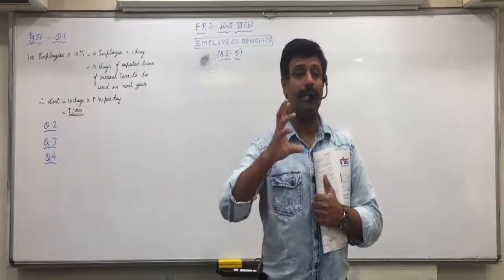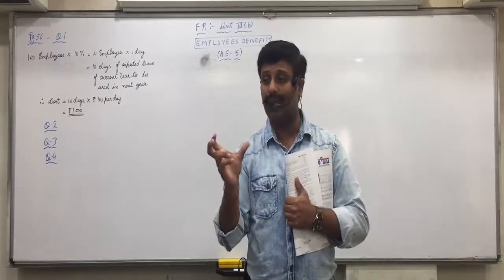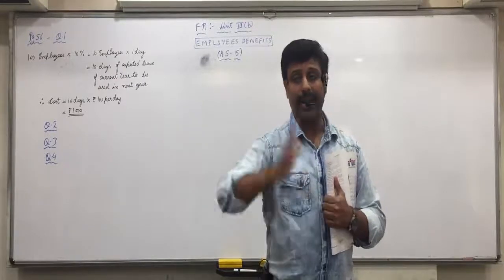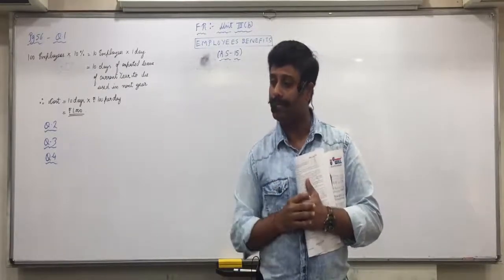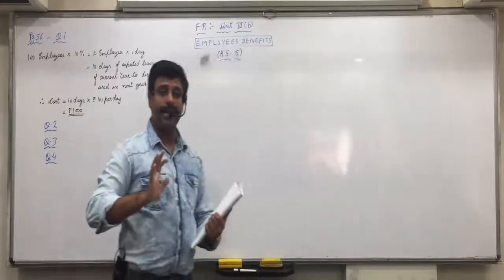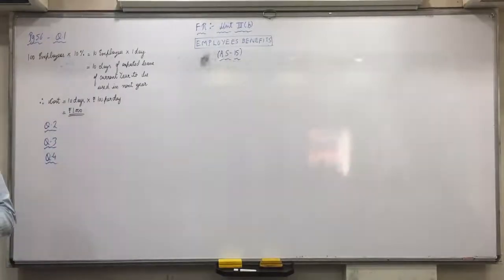Because some amount will belong to the long term, the company will have to hire actuaries who will estimate how many employees may leave in which particular year, and accordingly the provision will be made. So actuarial valuation will be required over here. Did everyone understand it? It is not required in the short term, because that amount you have to pay in the next year only. But it is required in the long term, because then you need to estimate how many employees would leave your company and how many would retire at a particular age. So spread out.